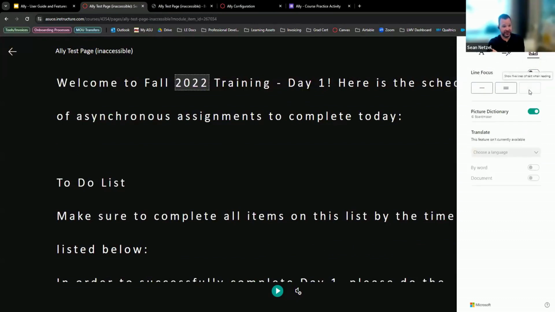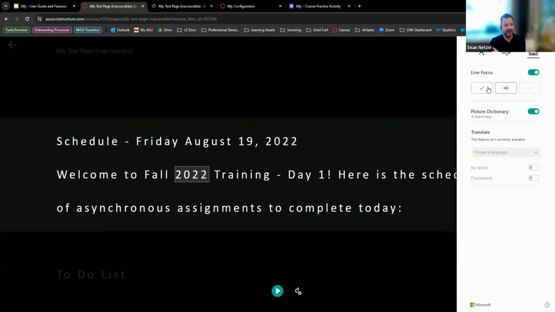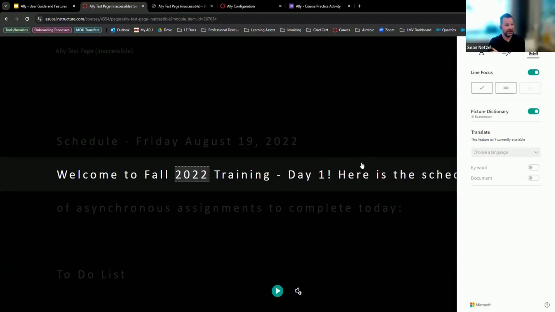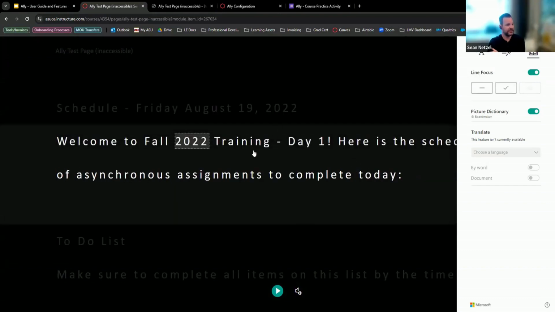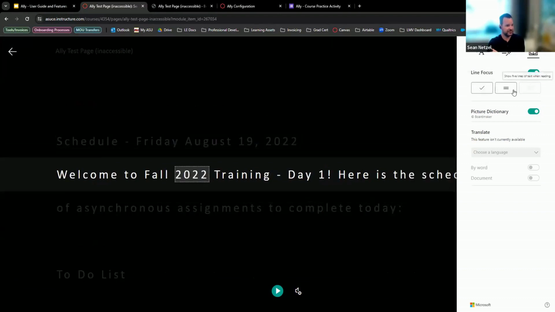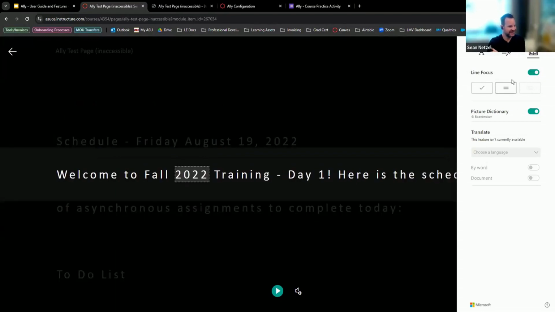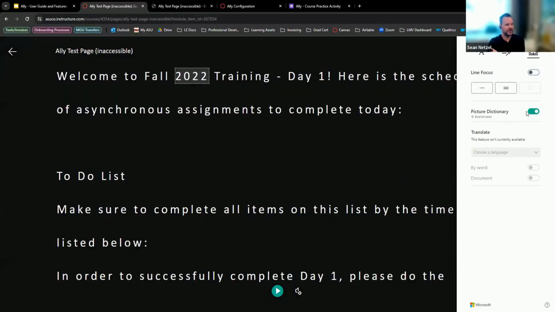There's also the line focus, similar to using an EPUB or a Kindle, so you can change the spacing on here. It just focuses on one line by line. You can have a couple lines or the default where it just shows 5 lines on here, which I'm struggling to navigate between. There we go. And then the picture dictionary is what I showed off before. So that's turned on by default. The translate feature, that is not turned on.